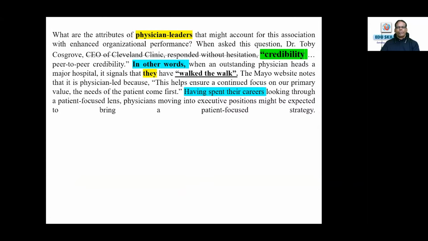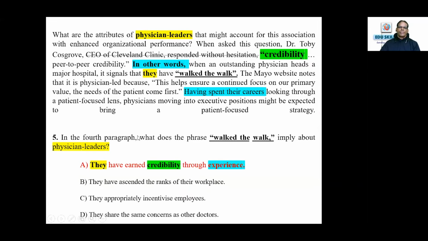If at all you don't find it in any of these cases, you are allowed to read the paragraphs, that rarely occurs. In the fourth paragraph, what does the phrase "walk the walk" imply about the physician leaders? What are the attributes of physician leaders that might account for this association with enhanced organizational performance?